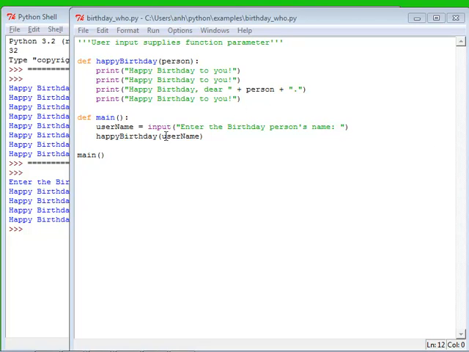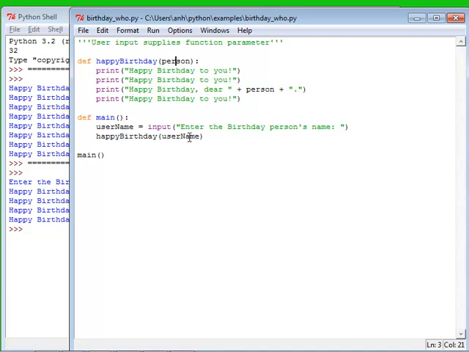Another thing about parameters and variable names. Person here is the formal parameter in the definition of this happy birthday function. The formal parameter is always a variable name because it replaces the actual data.